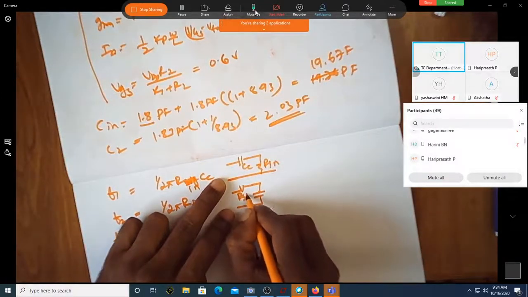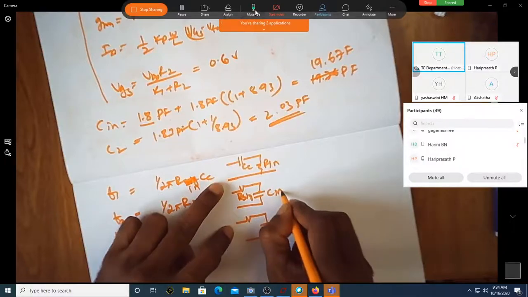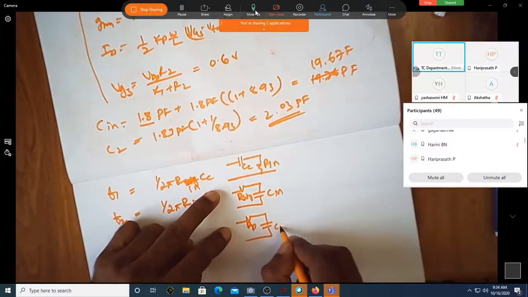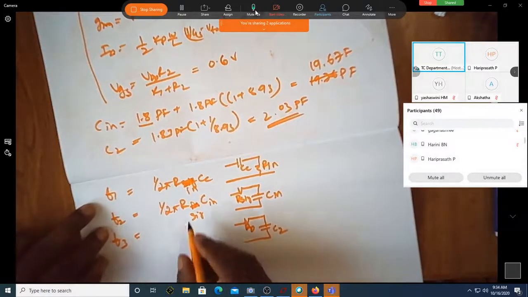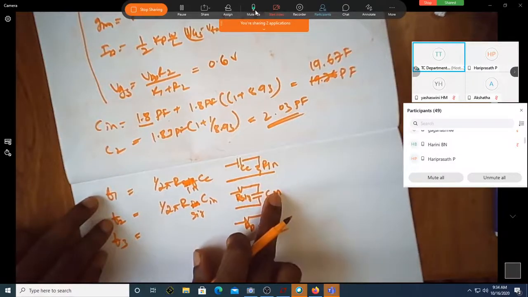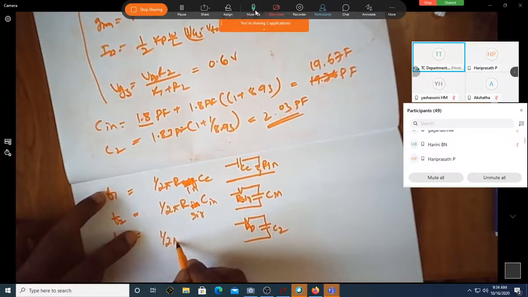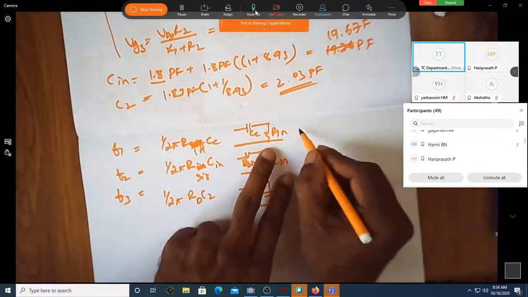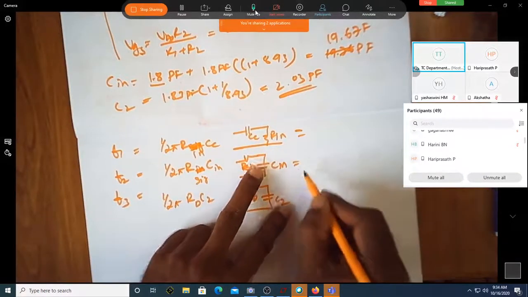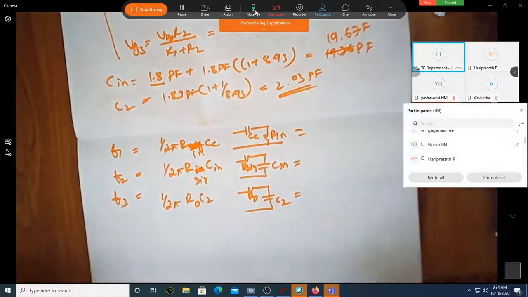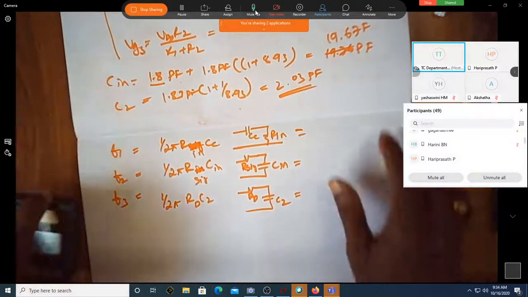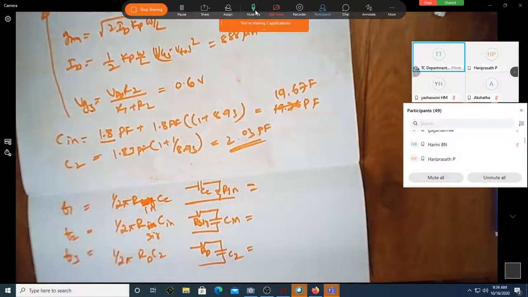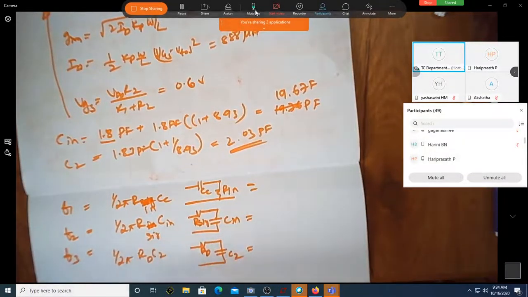This is R signal C in. This is RD C2. Correct? This is the R signal C in. How about this? 1 over 2 pi RD C2. Can you give me all this? R signal you take it as 10 kilo ohm.